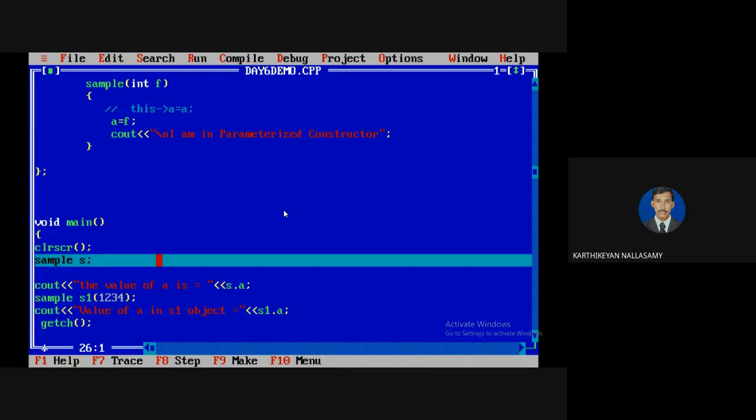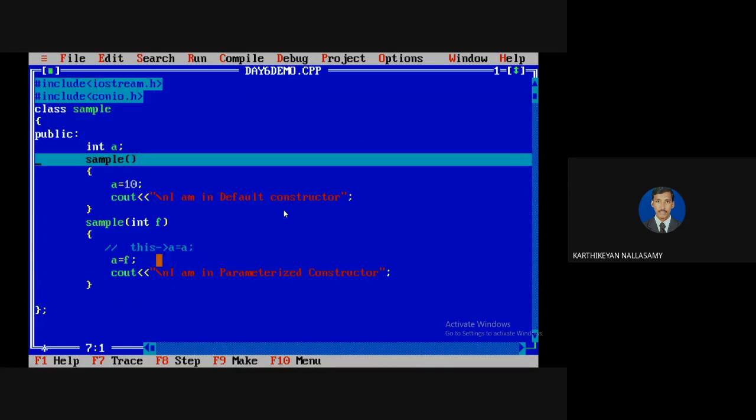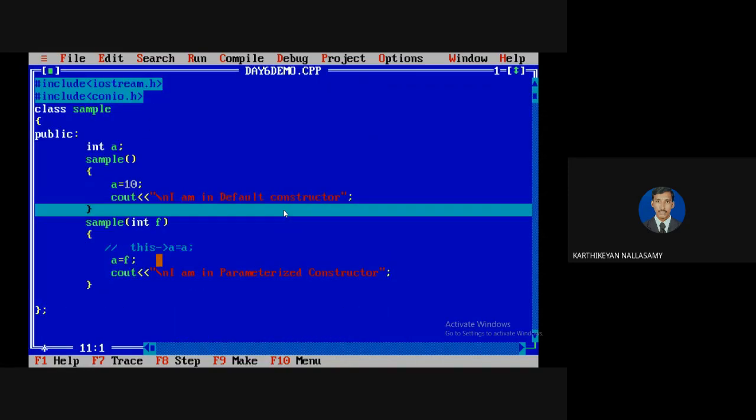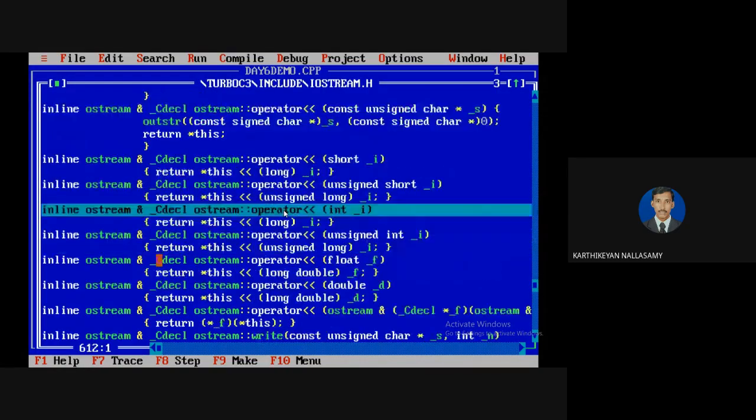As per the definition of the constructor, it will be invoked automatically at the time of object creation. So there are two constructors I have. That is called constructor overloading. So automatically it invokes the default constructor, because you don't have any arguments at the time of creating the object. So then it will execute, and then it will print the value of A.